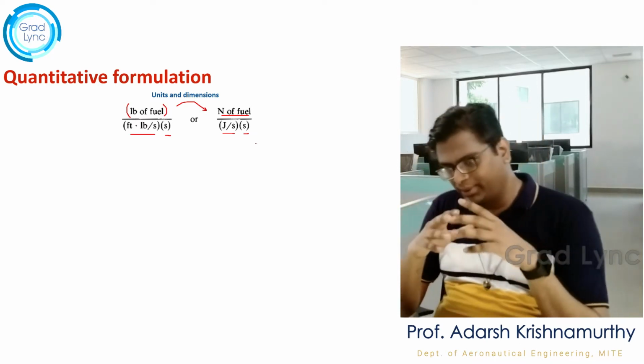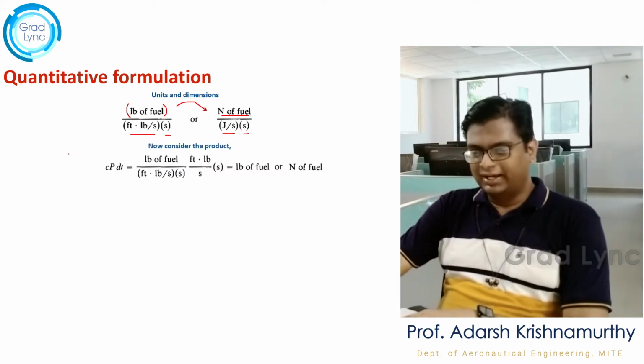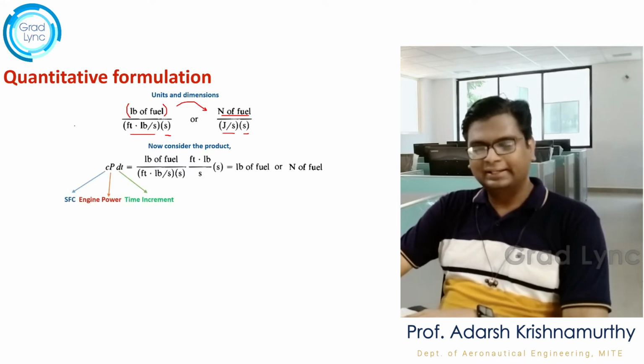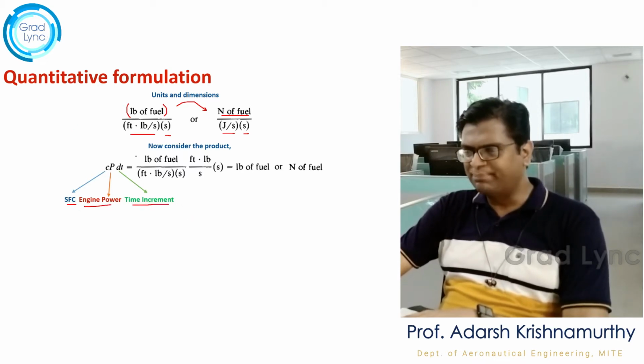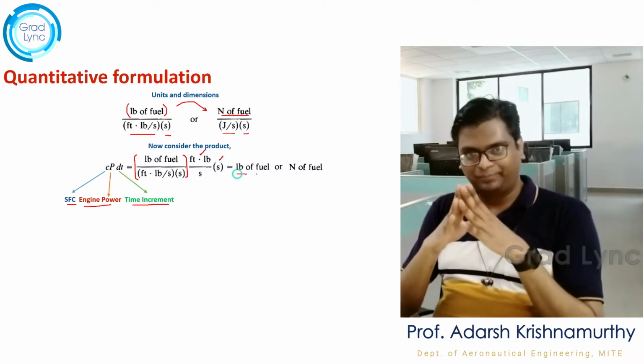Now let's define a new product, the product of the specific fuel consumption, the engine power and the increment in time, right? So what this product gives is, if I input all the dimensions of specific fuel consumption, engine power and time, I am going to get the amount of fuel.